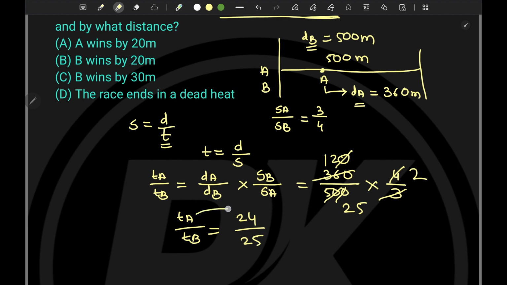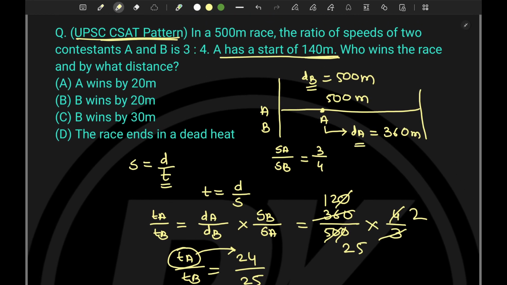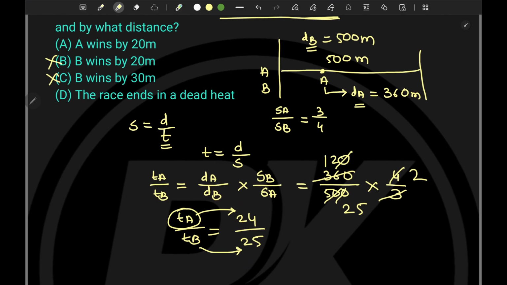Now tell me, the time taken by A is less than the time taken by B. Then who will win the race? First A. So he or she will win the race. So options B and C are already eliminated because A is winning that race and the race does not end in a dead heat.